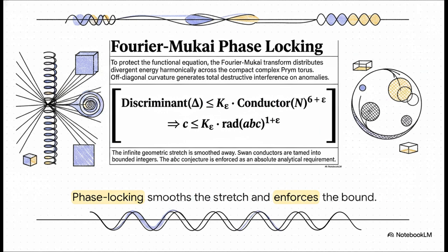To protect the global functional equation, the system forcefully caps the geometric distortion. It does this via the Fourier-Mukai transform acting directly on the Prym fibers. Think of this almost like an arithmetic shock absorber. It takes that localized, wildly divergent energy from the infinite stretch and distributes it harmonically across the compact, complex Prym torus. The off-diagonal curvature generates total destructive interference on the anomaly. It literally smooths away the infinite stretch and tames those wild Swan conductors right back into bounded integers.